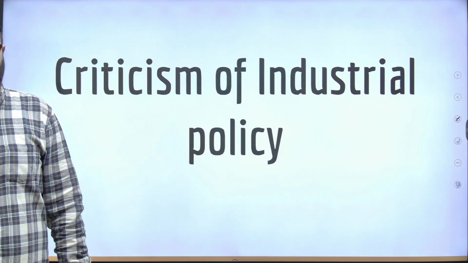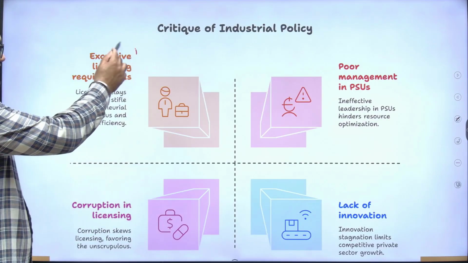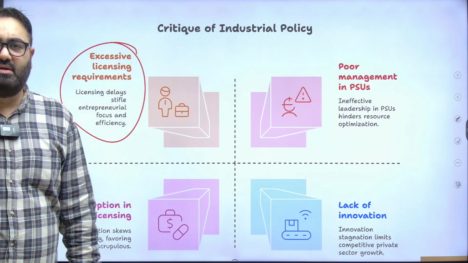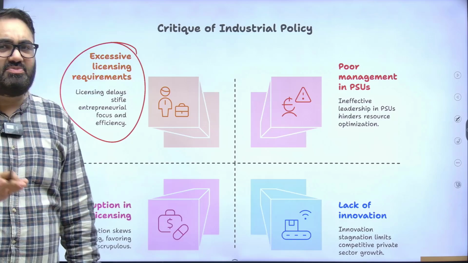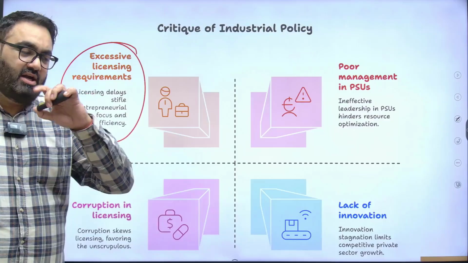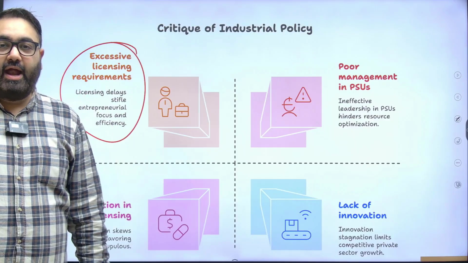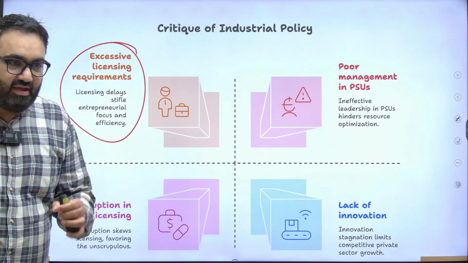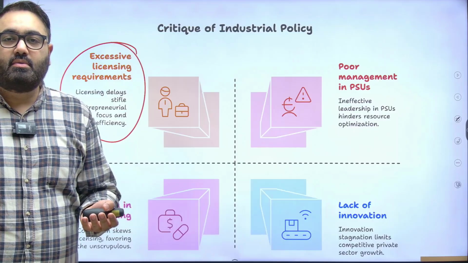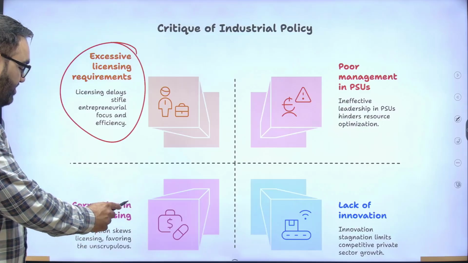The industrial policy itself had much criticism. First big criticism, excessive licensing requirement, as I just told you, every single thing ran on licenses. To open up a very small establishment, you need a license, and then someone will come to your place, ask you for hundreds of documents, they will keep on coming in the name of inspection. And you had to make them happy because if they give one negative report, your entire establishment will come down. That became a problem. Then there was corruption in licensing.